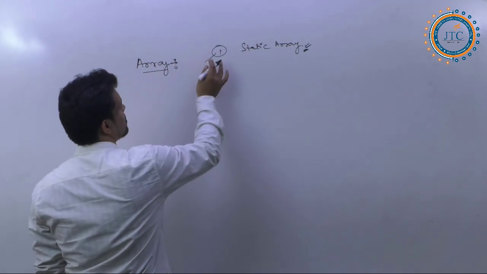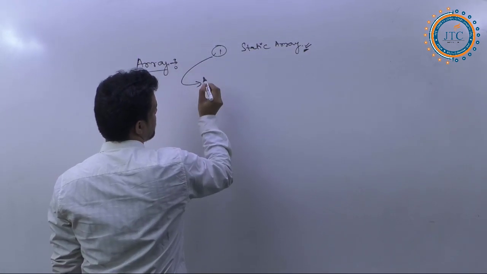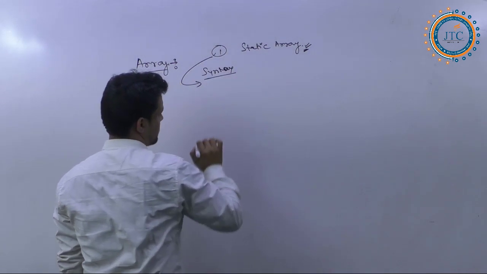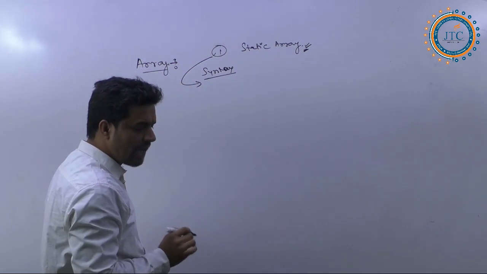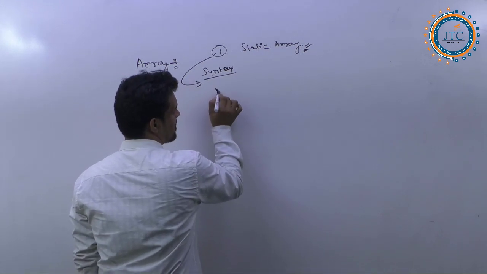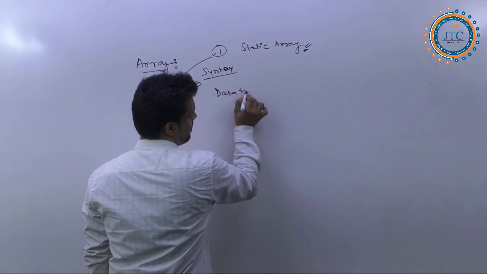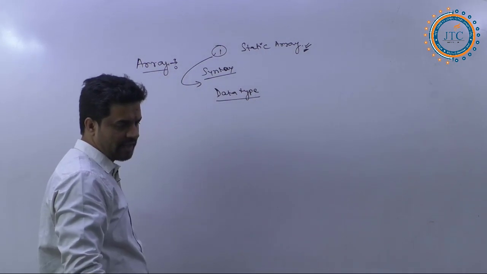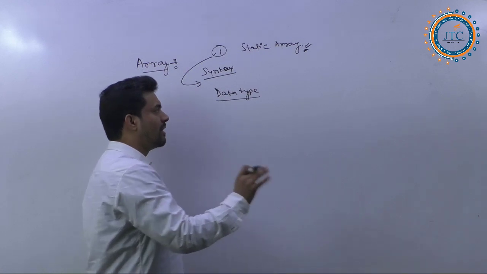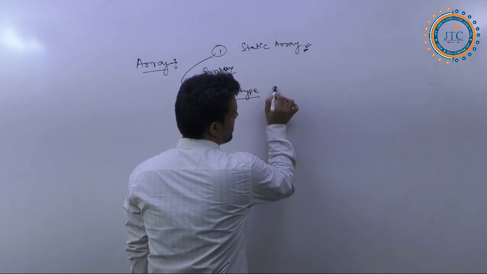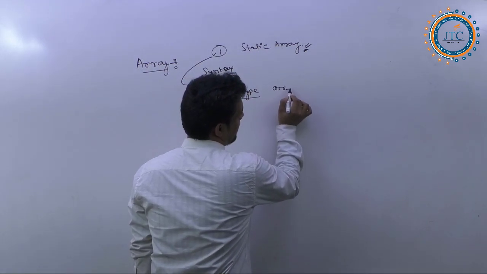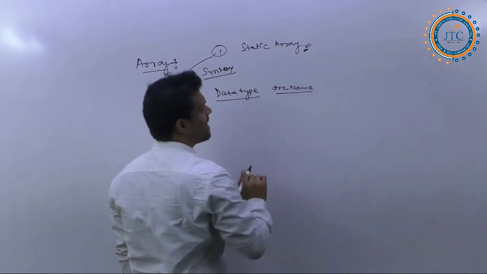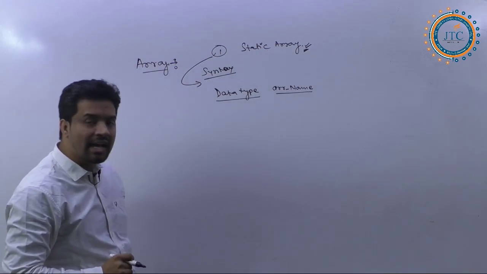What is the syntax to represent this array? First the data type, then the array name.